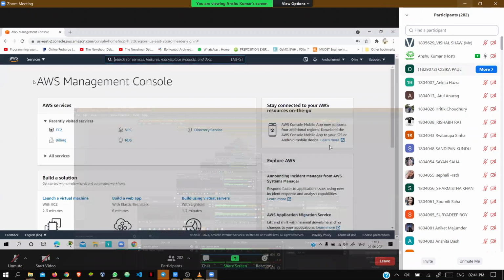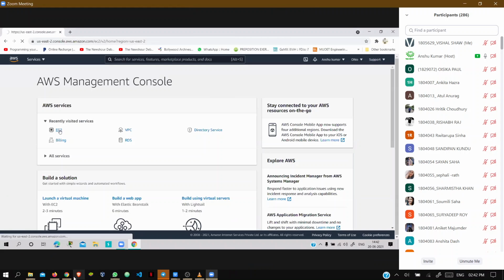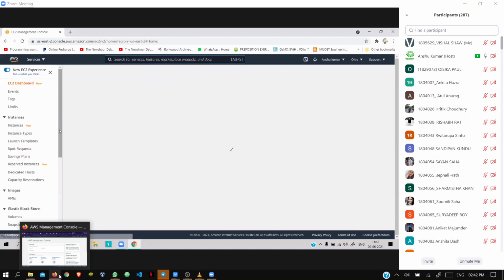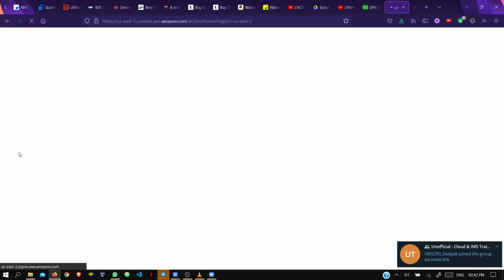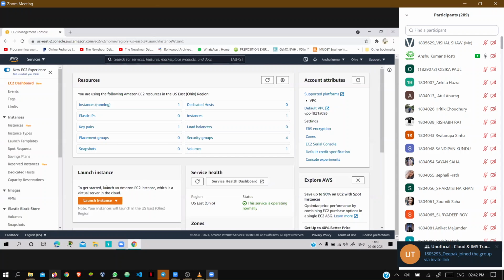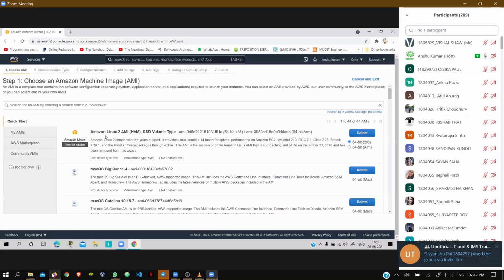Just go to that EC2 instance. You can go directly from here and launch the instance. This time you have to choose this Amazon Linux 2 AMI. Can all of you see it? This one, the first one. Just select it.